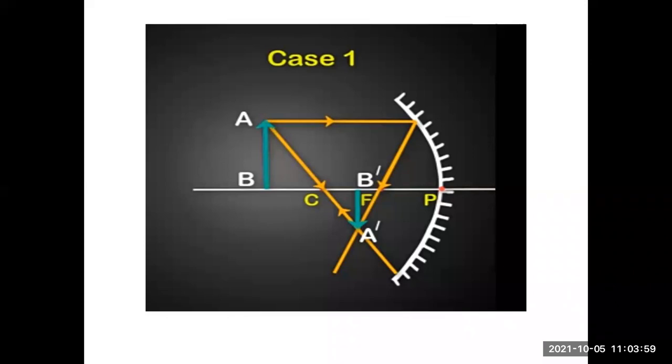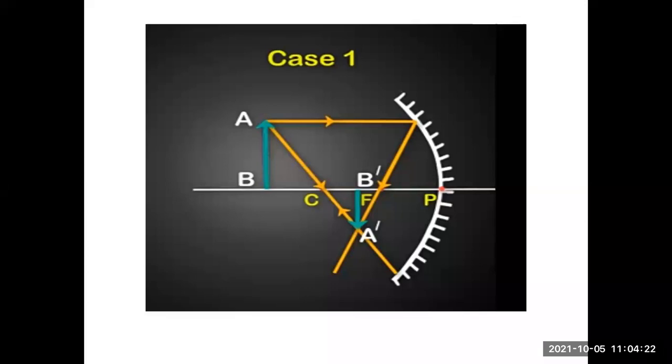Take a screenshot if required, so that you will be able to remember all the positions very properly. When the object is placed beyond the center of curvature, the image is in between the center of curvature and focus, that is F. AB is the object, A dash B dash is the image.